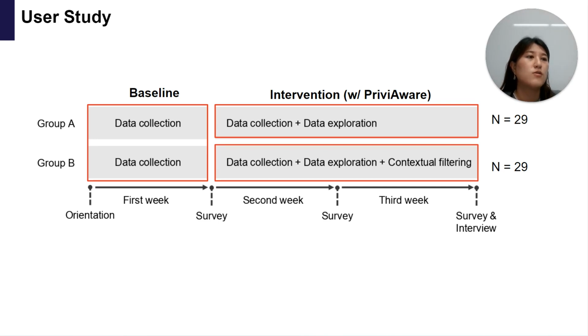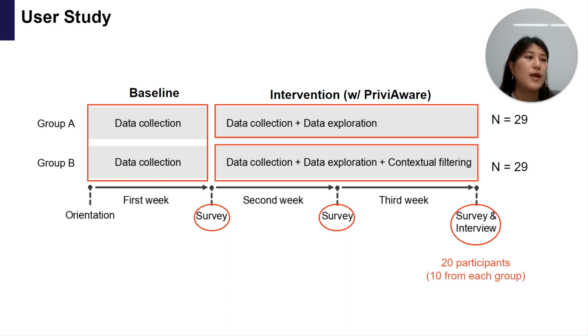The reason behind such group division was to explore how contextual filtering comes into play when it is combined with data exploration, which has been a well-known method for effective delivery of privacy information. At the end of each week, participants were given a survey related to privacy concerns in sensing contexts to find out whether privacy awareness increased over time. After the last week, 20 participants, 10 from each group, joined an exit interview to assess their experience with PriviAware.